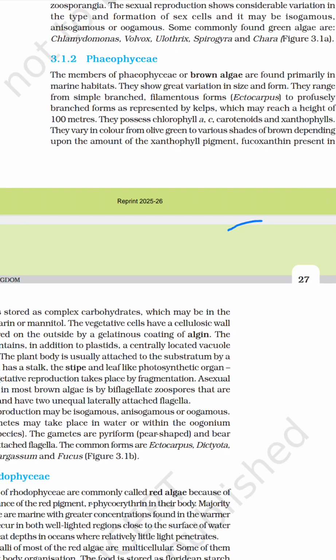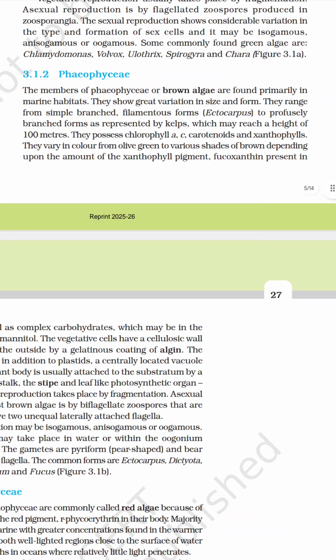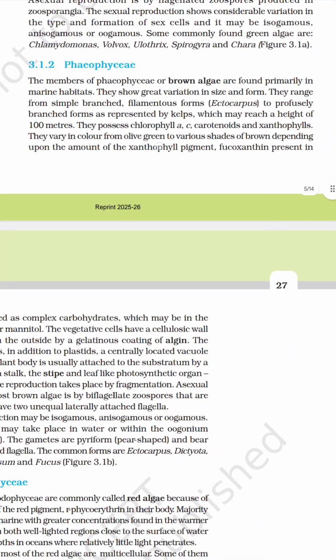It can primarily be seen in marine habitats. It shows great variation in size and form, ranging from simple branched forms like Ectocarpus to large plants, to profusely branched forms represented by kelps. The chlorophylls present are chlorophyll A and C, carotenoids, and xanthophyll.